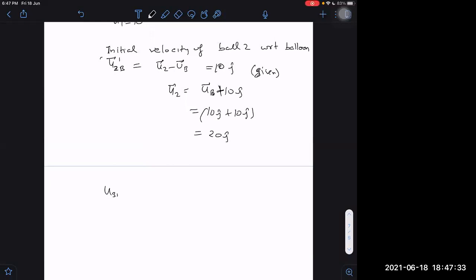U3 with respect to balloon will be equal to U3 minus UB. What is that given as? 10 downwards. What do you mean by 10 downwards? 10 downwards means minus 10 j cap. Then what will be U3? U3 will be equal to UB minus 10 j cap. What is UB? That was 10 j cap. 10 j cap minus 10 j cap. You are absolutely right. It is coming out to be 0.